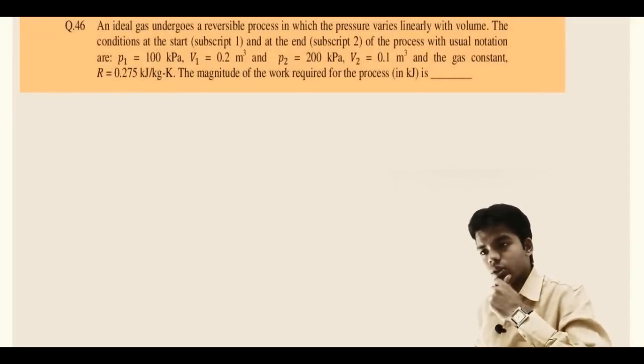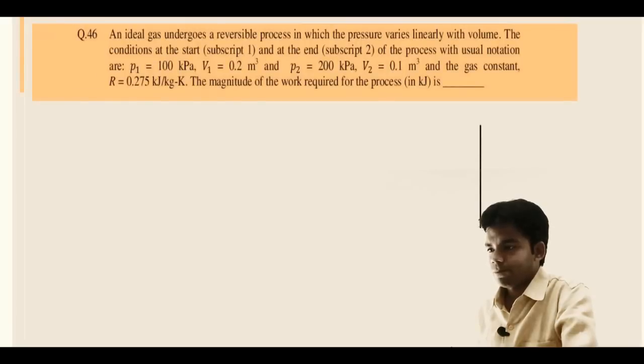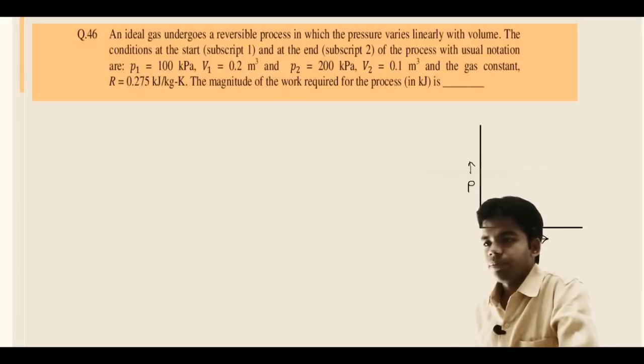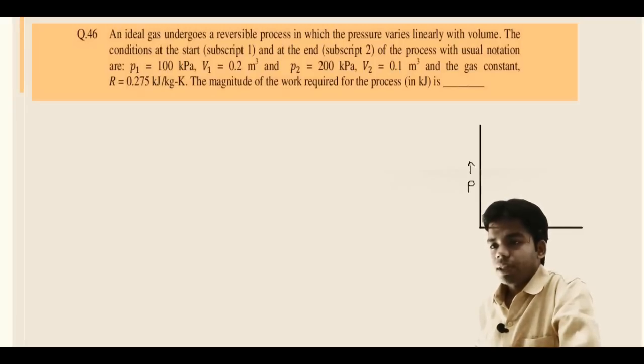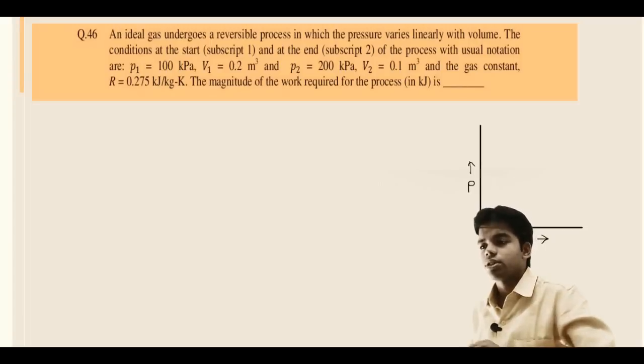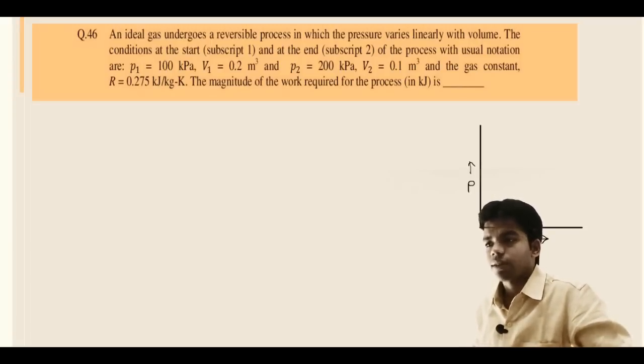An ideal gas undergoes a reversible process in which pressure varies linearly with volume. I will draw the PV diagram. The pressure is varying linearly with volume. The end conditions are given with subscripts 1 and 2. P1 is given as 100 kilopascal, V1 is 0.2 meter cube, P2 is 200 kilopascal and V2 is 0.1 meter cube. The gas constant R is also given. We have to determine the magnitude of work done for the process.